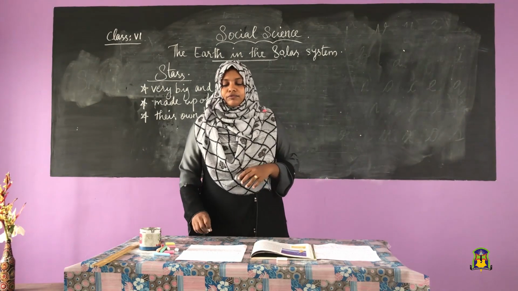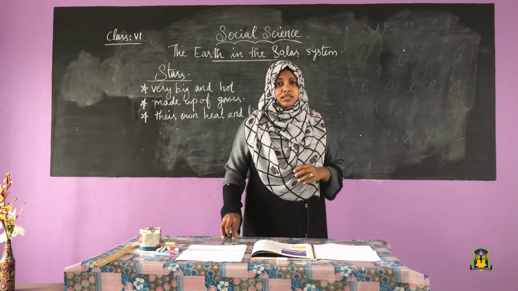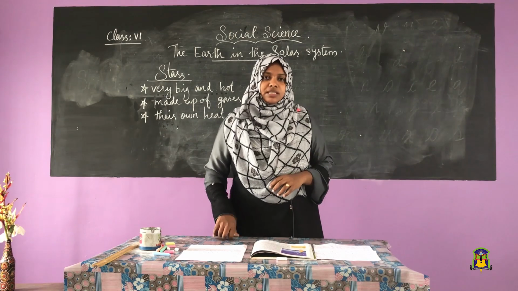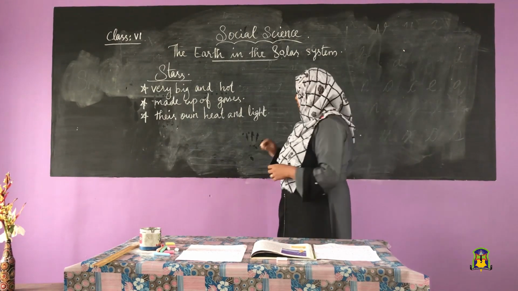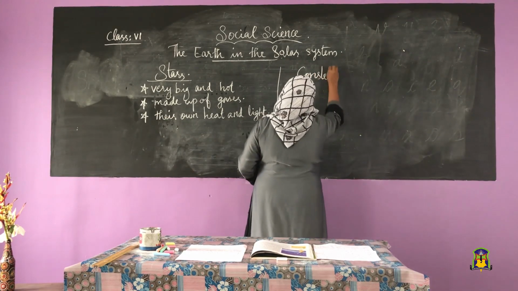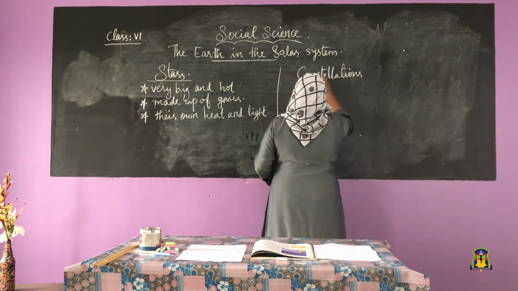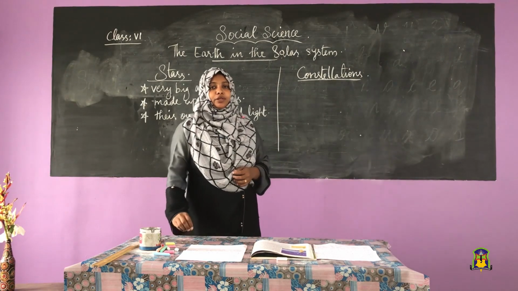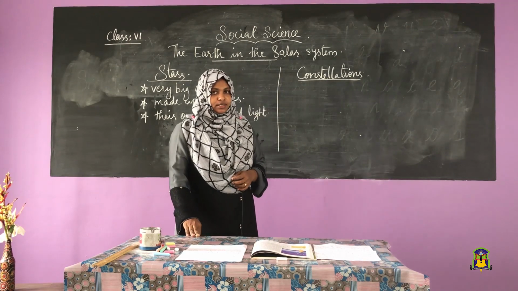Okay. When you watch the night sky, you may notice various patterns formed by different groups of stars. These are called constellations. So what are constellations? Various patterns formed by different groups of stars are called constellations.